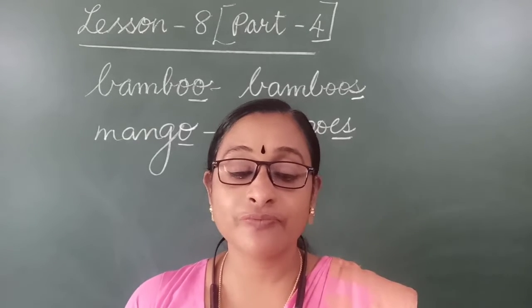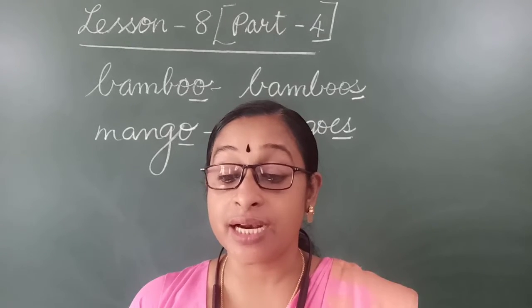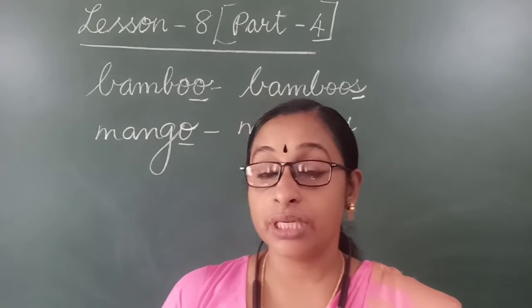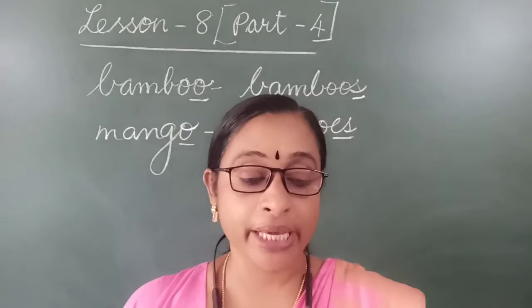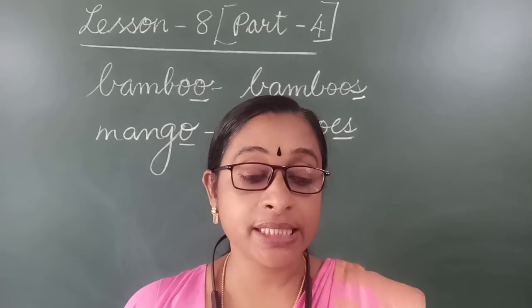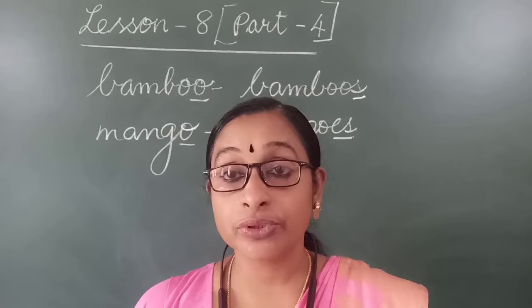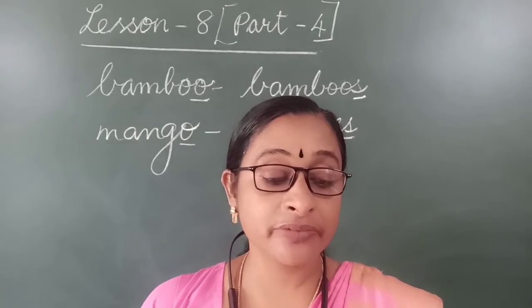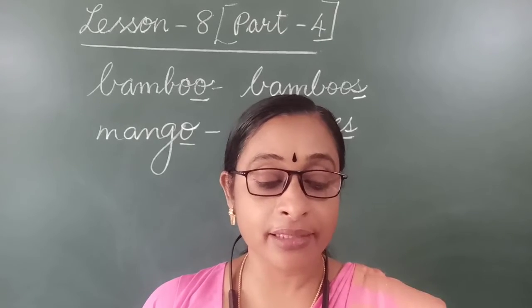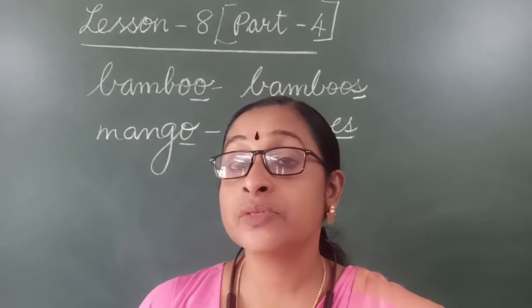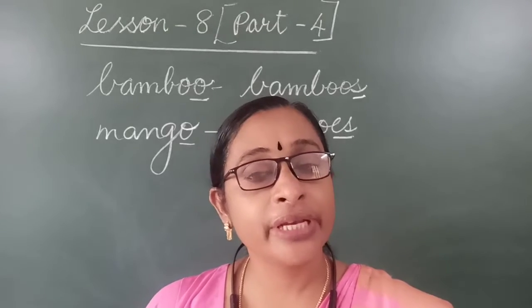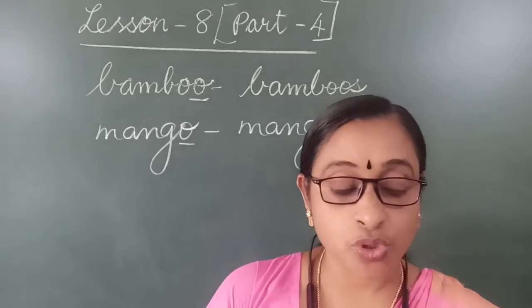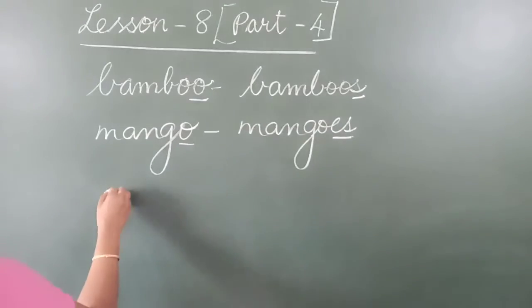The next page, page number 41. Some singular nouns form their plurals by changing internal vowels. Some nouns change the internal vowels. For example, geese. Children, the plural of goose is geese. What is a goose? A large water bird with a long neck and short legs. Its neck is very long, but its legs are very small. That is called a goose. In the picture you can see also. Goose, geese.